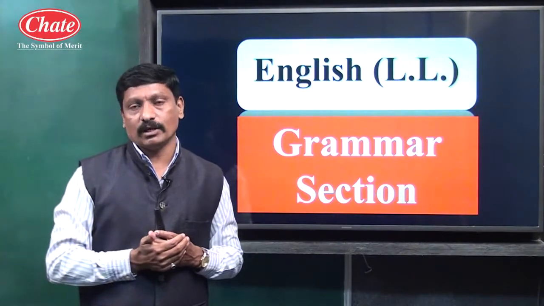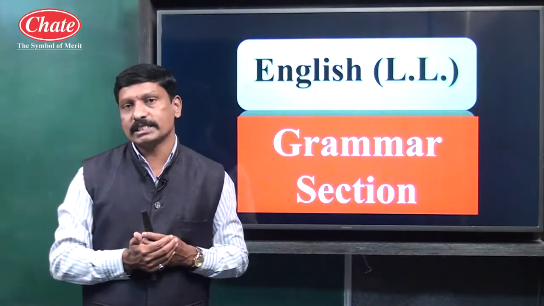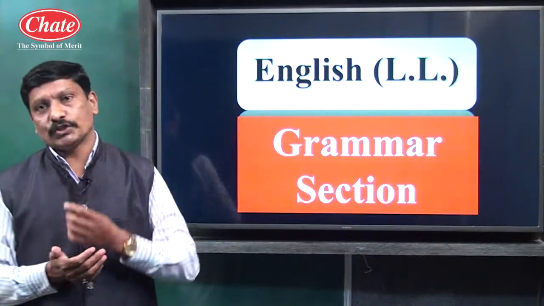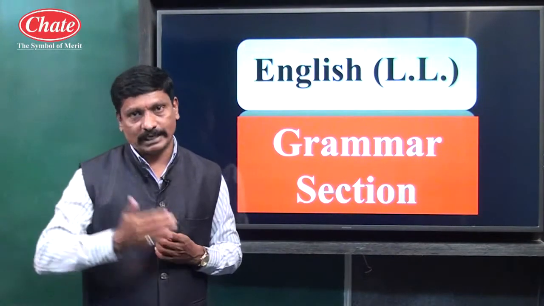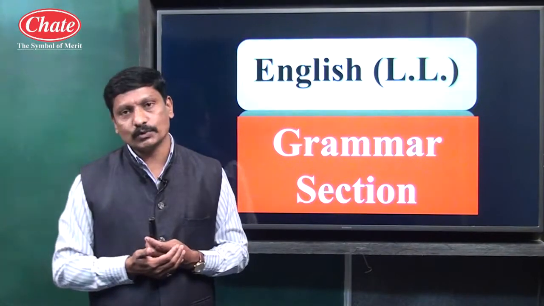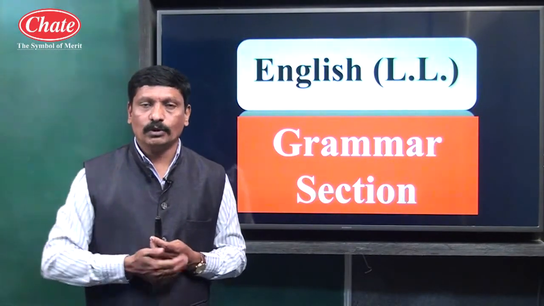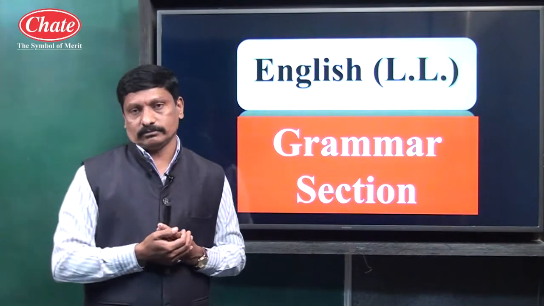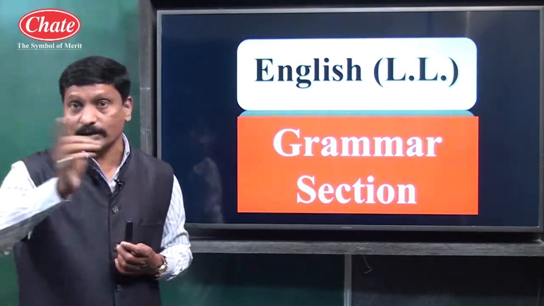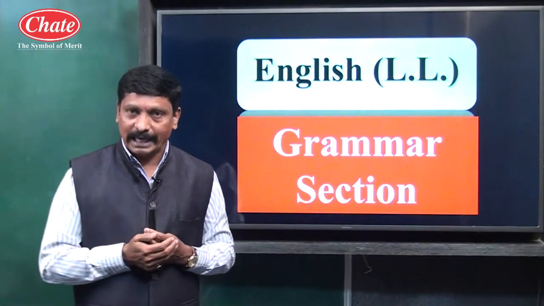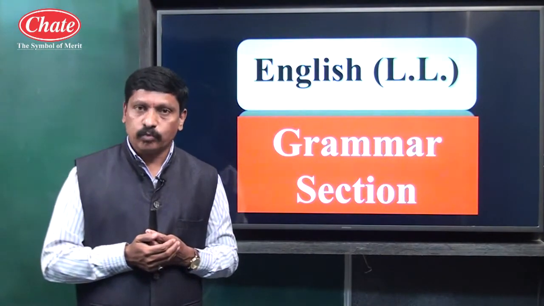One is compared with all. And when one is compared with all, for positive degree we have to use "no other" with the as...as structure, and for comparative "than any other". I am giving stress on the word any, not many, than any other, and the comparative form of adjective.